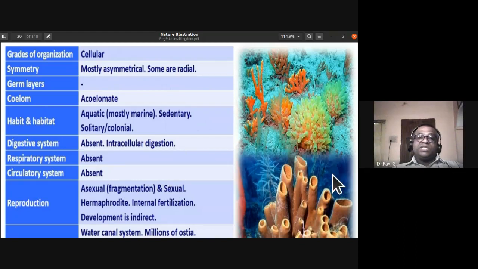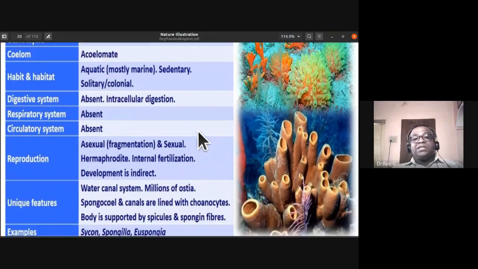So the digestive system is absent. They exhibit intracellular digestion, that is, within the cell the digestion happens. Respiratory system is absent. Circulatory system is absent. Reproduction is by the asexual method, by fragmentation, and they exhibit sexual reproduction also. They are hermaphrodites, that is, both male and female cells are found within a single organism. They have internal fertilization. The fertilization, that is fusion of gametes, is taking place within the organism, so we call it internal fertilization.